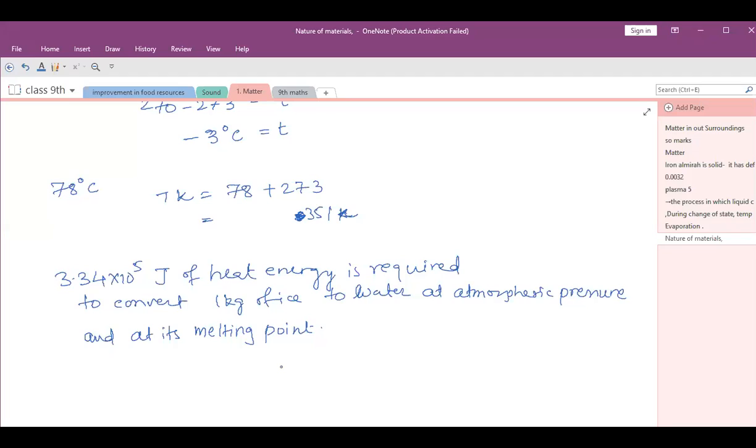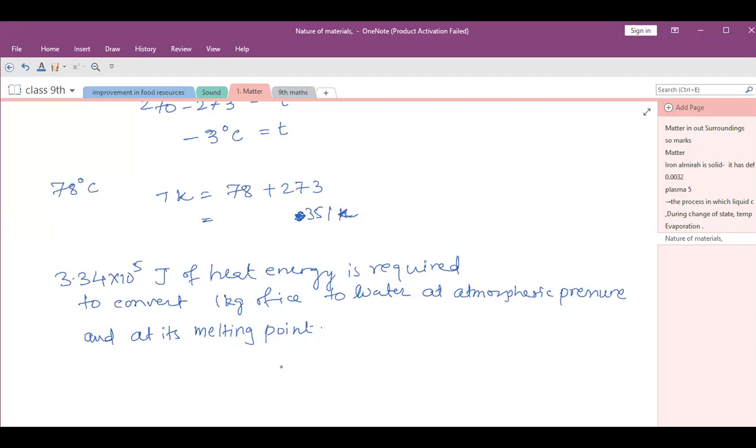Ma'am, I have a doubt in short answer questions. Question number 15, B. Name the process in which the gas turns directly into solid: deposition. But in the textbook it's given as sublimation. Actually, it is sublimation only, but in the book it is specified as deposition.